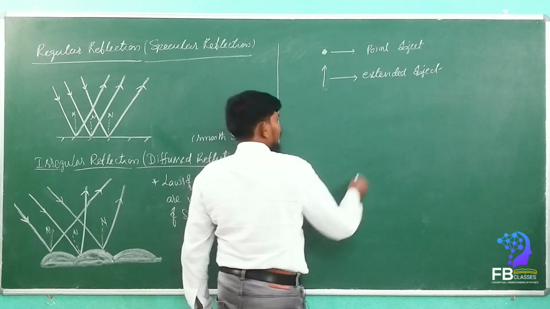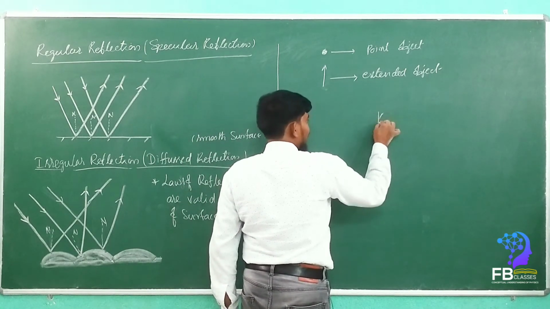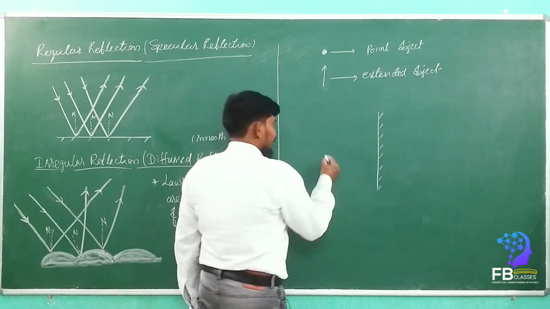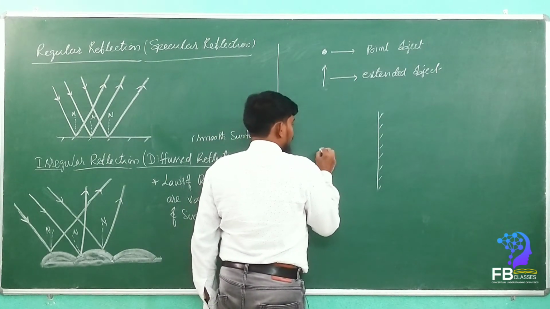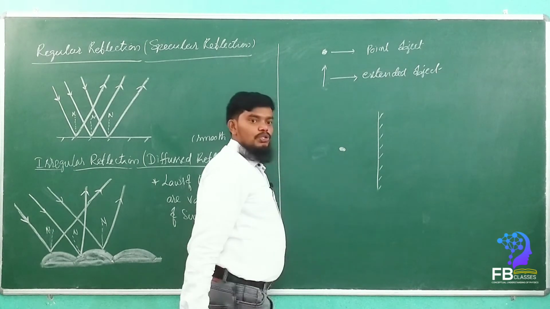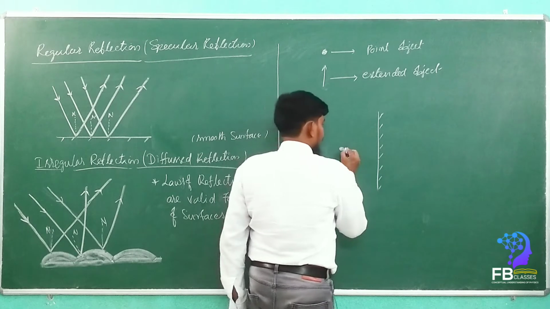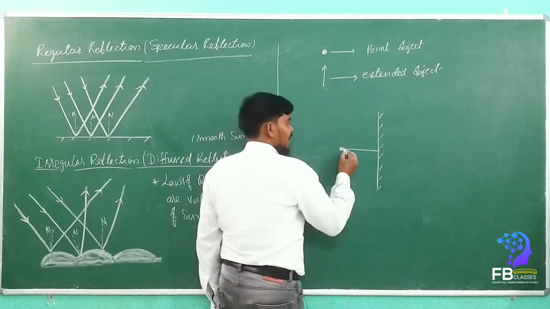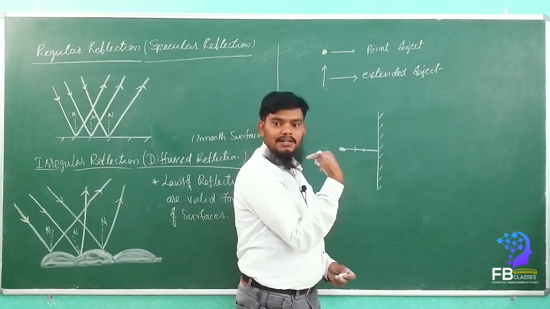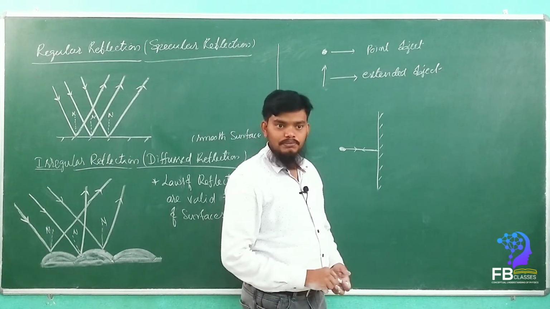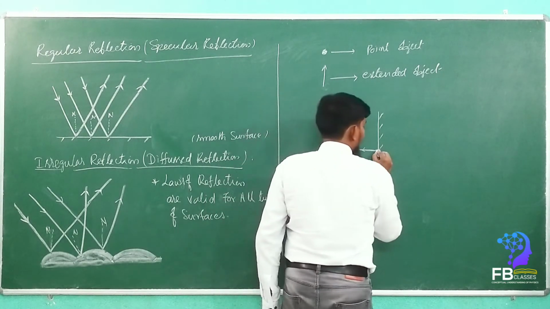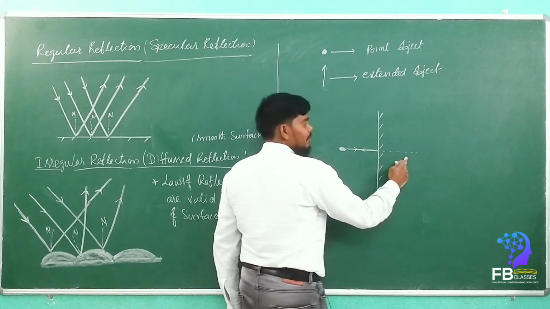For example, see here how the plane mirror forms the image. Let's consider a point object, I am going to draw here. First, the normal: when a light ray travels along the normal, it will be reflected back along the normal. Then if you take another ray, we have to extend it behind the mirror.